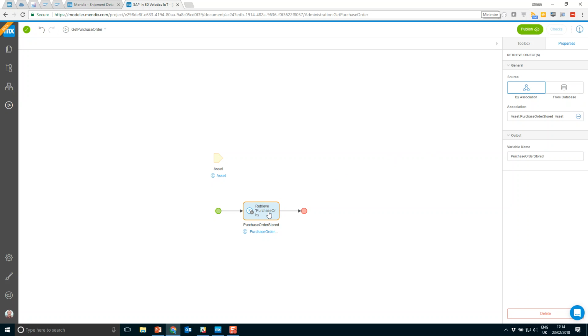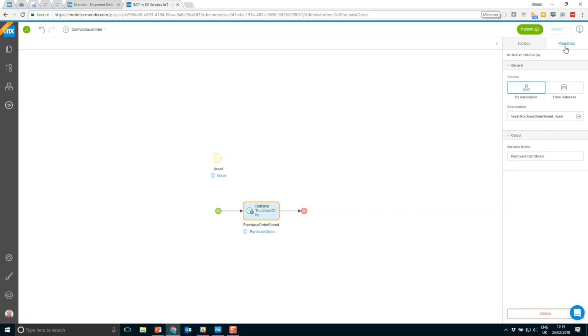So we've retrieved the purchase order now, but at this point, we might not be able to actually implement the functionality. We don't know how to integrate into S/4HANA, for instance. We might not have any experience with integration into SAP. So we might want to get someone more technical involved. We might want to get someone from our IT team who can develop that connector, integrate it into our application for us, and then make it available for us to develop upon.